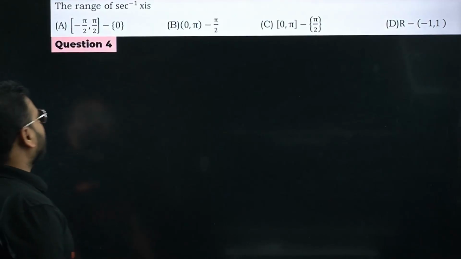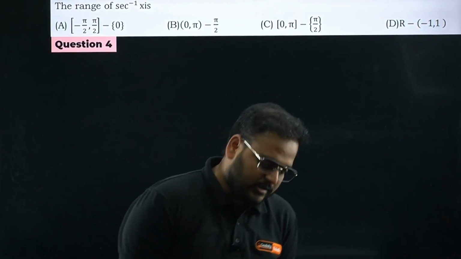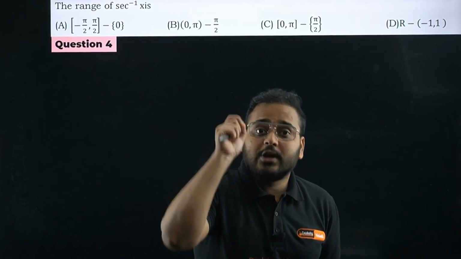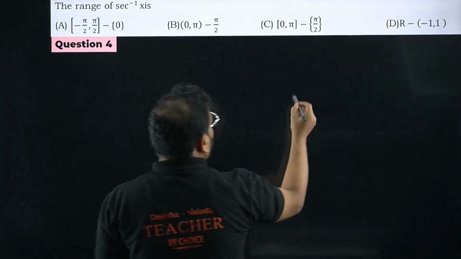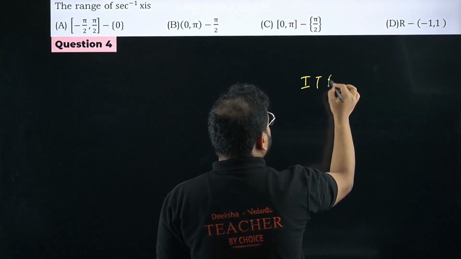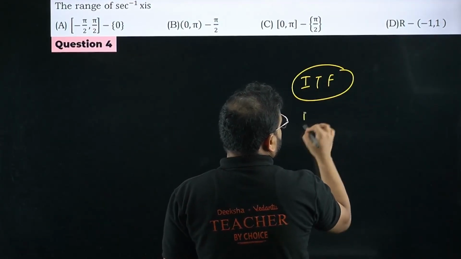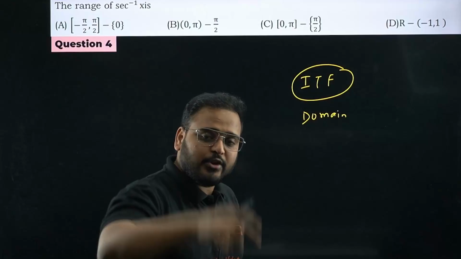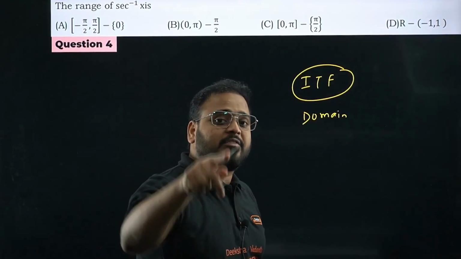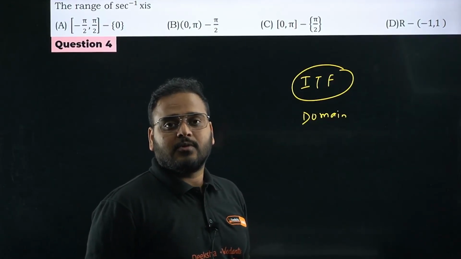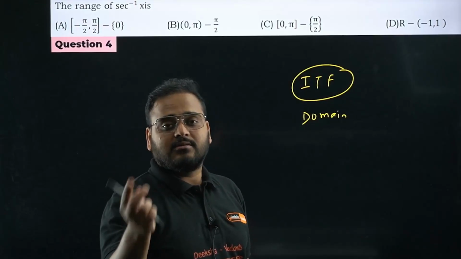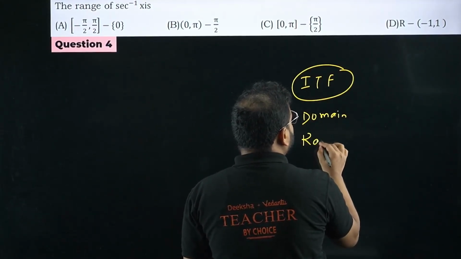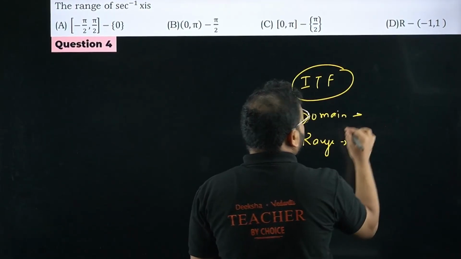Question number 4 now. The range of secant inverse of x. As I said, when I'm solving a question, I'll not just give you the answer for that. I'll let you know, you need to know all the ranges, bacha, for all the ITF ranges. You should know domain and range. Very, very important. So right now, pause the video and check the domain and range of all the ITF functions, because it will come in the examination. That's why it is very, very important. The domain and range for the entire set of inverse trigonometric functions is very, very important.